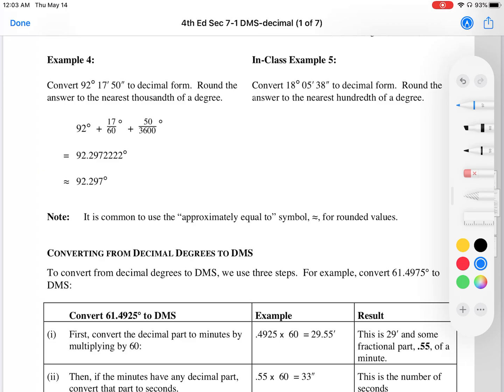All right, let's do another problem. Same idea, but we're gonna have to round. So let's do in class example 5. Go ahead and give it a try. See if your answer matches mine. Let's go ahead and continue.